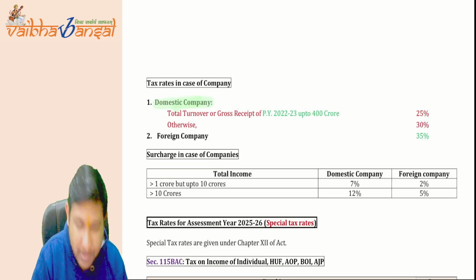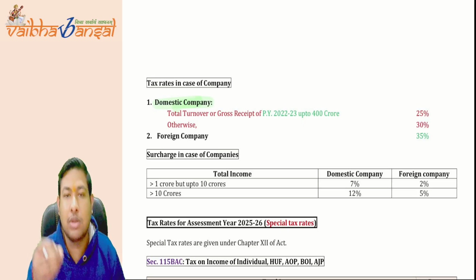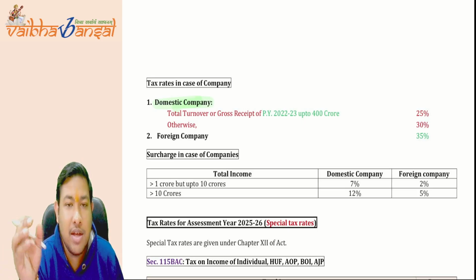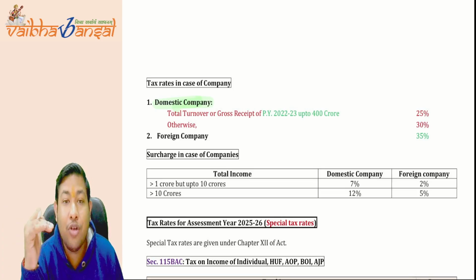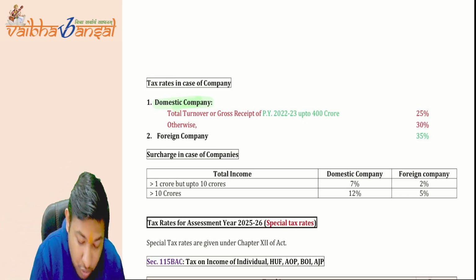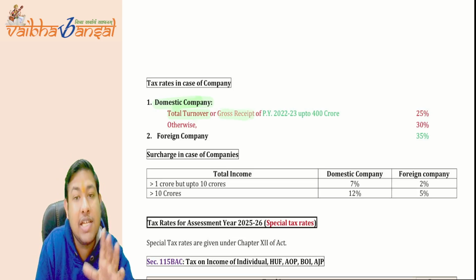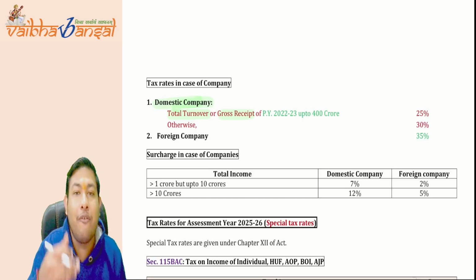See, for domestic companies, there is no word for income. The word is turnover, because it comes to the revenue, the sales or the gross receipts. In case you have a business it is turnover, or gross receipts in case you have a professional company.